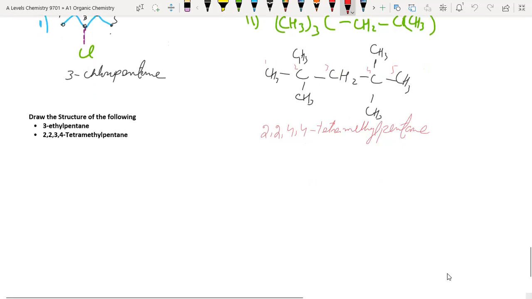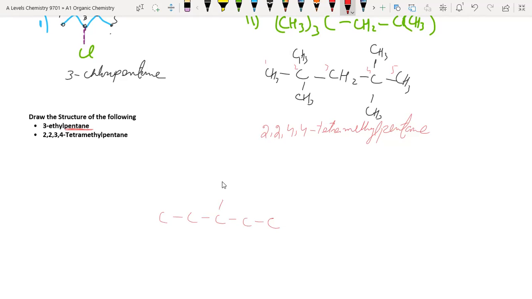Draw the structures of the following. 3-ethylpentane. For answering this type of question, we first draw the stem of the chain. What is the stem of the chain? Pentane. It means the longest chain is mainly of 5 carbons. Okay, and 3-ethyl.